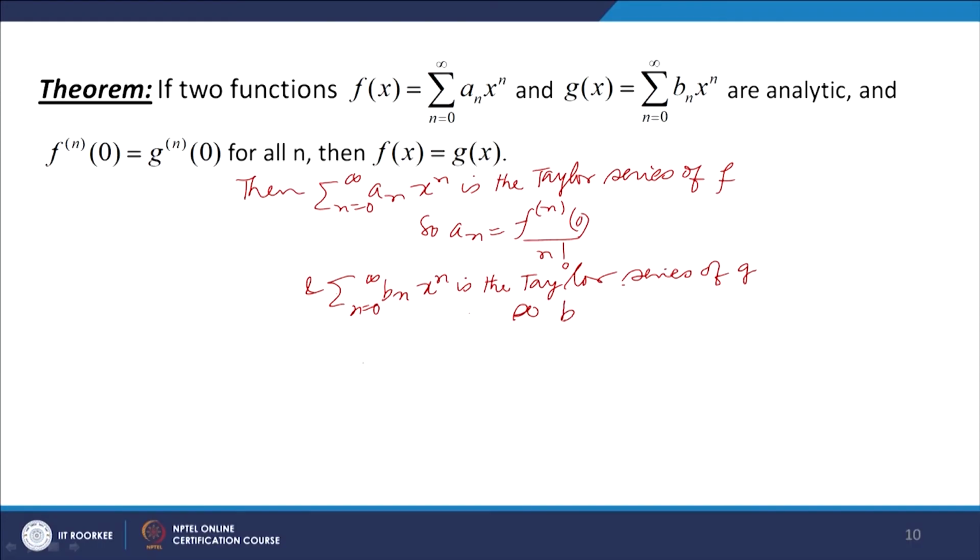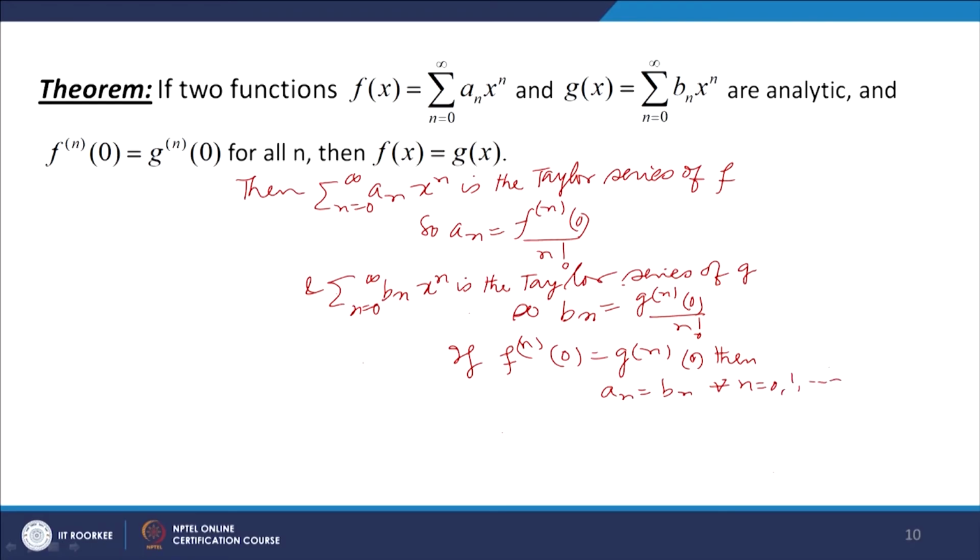So, b_n must be equal to g^(n)(0) by n factorial. So, if two functions f(x) and g(x) are analytic and f^(n)(0) is equal to g^(n)(0), then a_n will be equal to b_n for all n equal to 0, 1, 2, 3 and so on. And so, the two functions f(x) and g(x) will be the same.